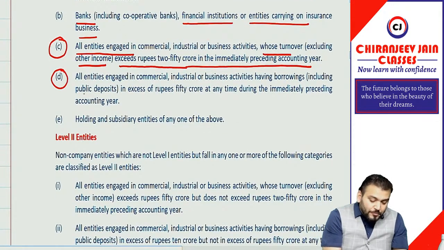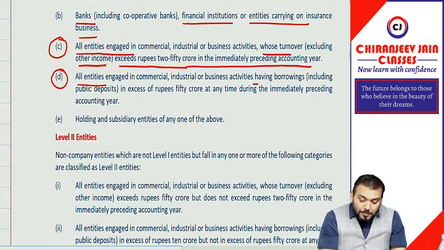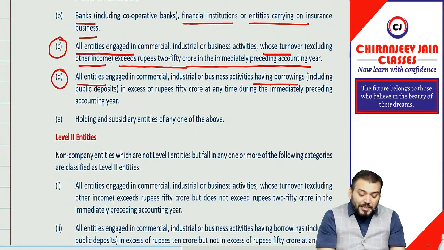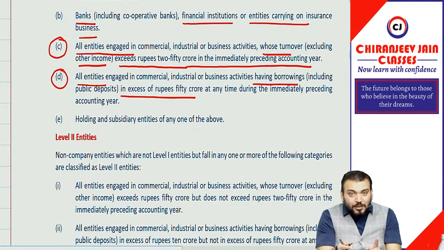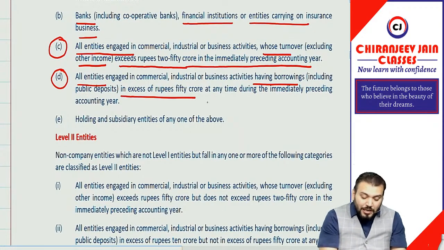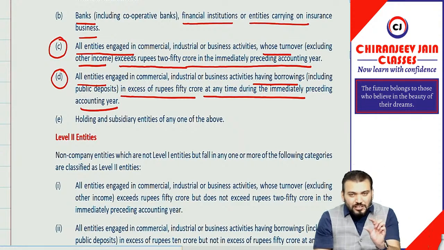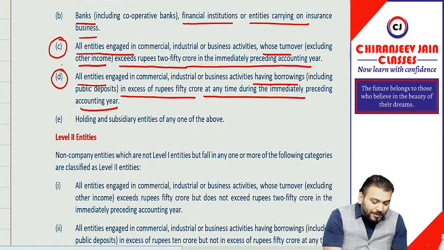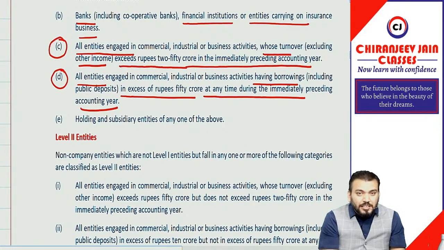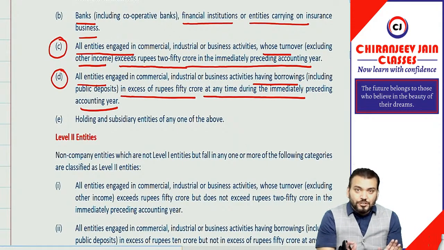Then point number D: all entities having borrowings in excess of rupees 50 crore at any time during the immediately preceding accounting year. So there is an amendment in points C and D. The limit has been increased to 250 crore and 50 crore. Understood? Yes, sir.